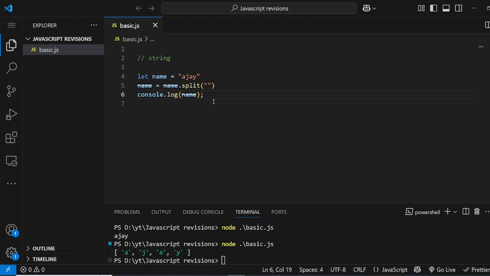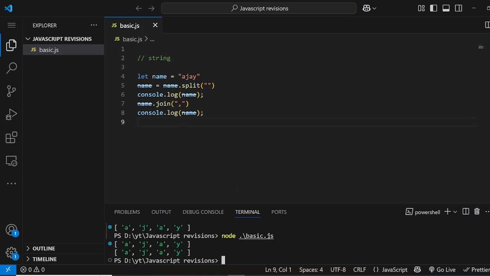A similar method is join. So this is split, and there's one method called join, and it will join based on the comma. Name is equal to this.